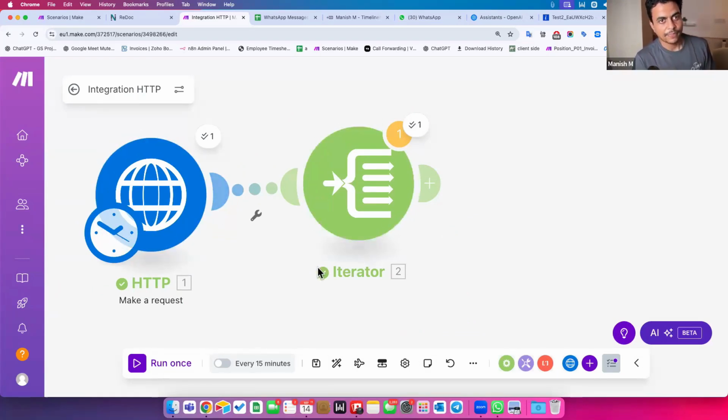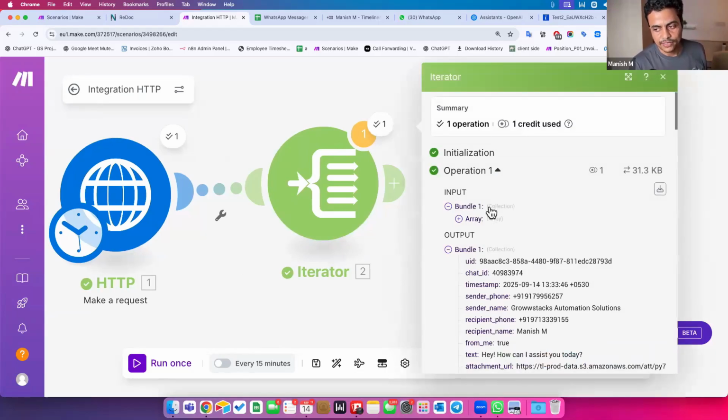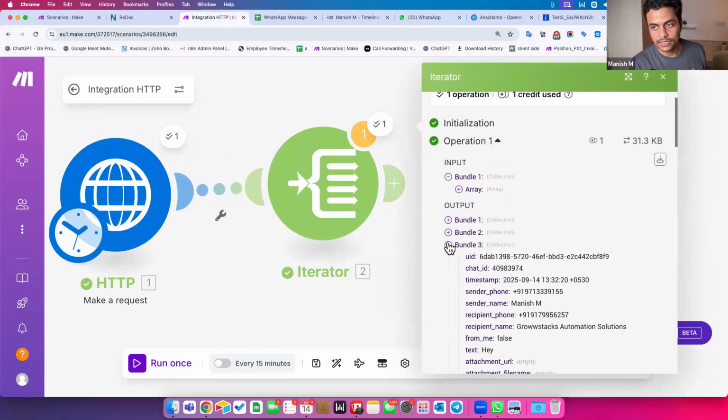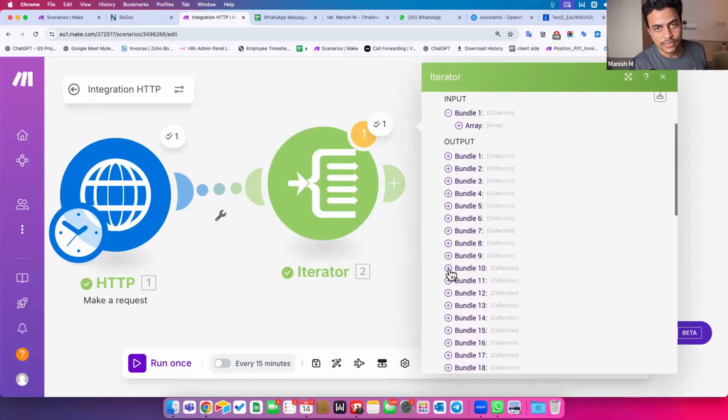Now, at the same time, if you want to combine data together, see, nothing related to this one, but just try to understand. For example, if one of my middle points had 50 pieces of information and I want to send the data to some other system, how can I combine it together inside make.com? Like how Timeline AI did, they combined it into an array, but that was done by their own operations functionality. But what if I have to do that?